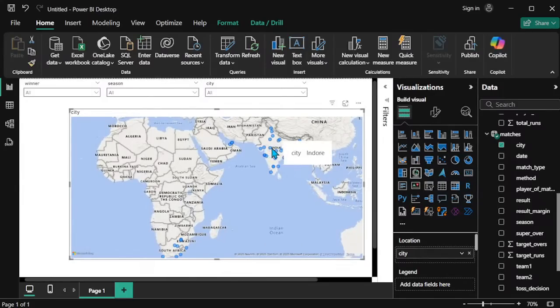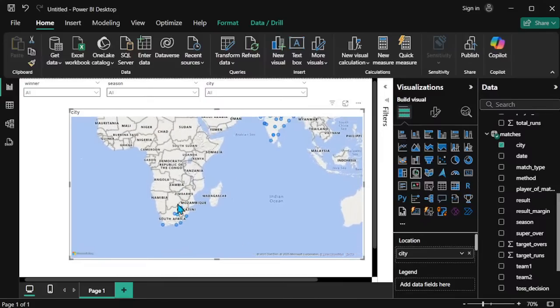Now this one is Ahmedabad, and this one is Indore, and Ranchi and Lucknow, and Chennai, and Bangalore and Kochi. Now if I move my cursor onto the particular bubbles, it automatically shows the city's name. So Sharjah and Abu Dhabi, and this one is Johannesburg. Again Durban and East London and Port Elizabeth, and this one is Cape Town.